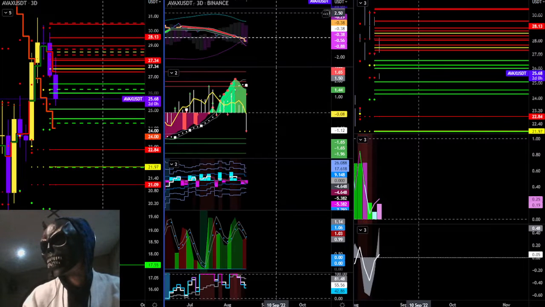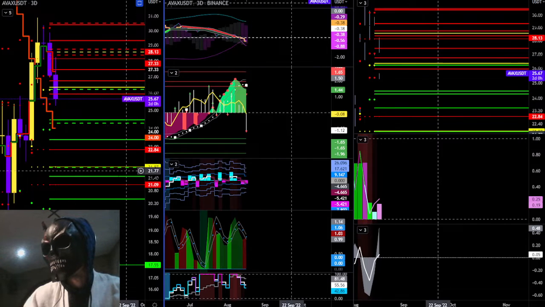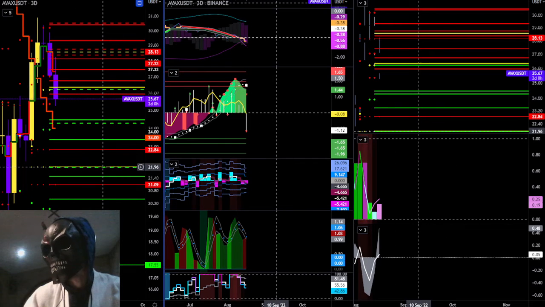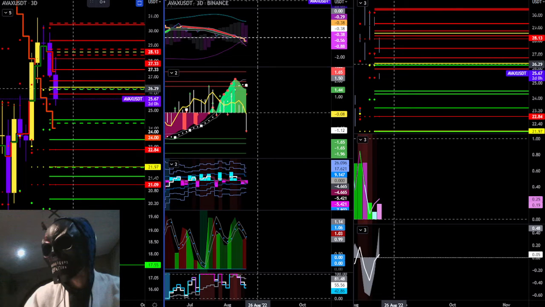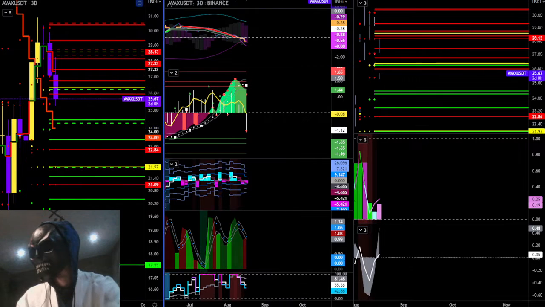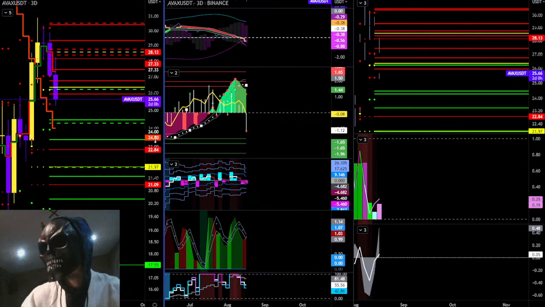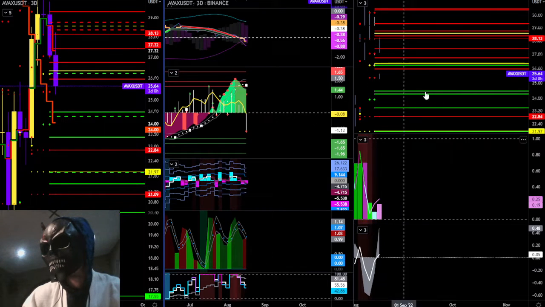Okay, 3-day, also matching everybody else. This is our daily mean. We've already printed through our daily mean. Next stop for this place could be $21.96. That's quite a big decrease from here, given it's at $25. Okay, that's 16% to the downside. Given we have the opportunity to pump, but we have 2 days until we have confirmation that we can pump to the upside.